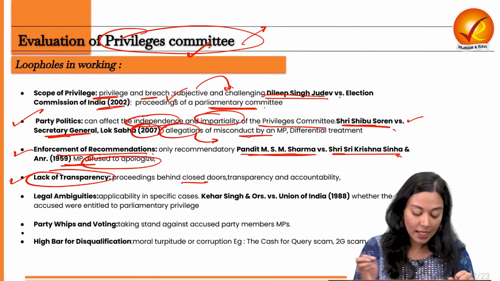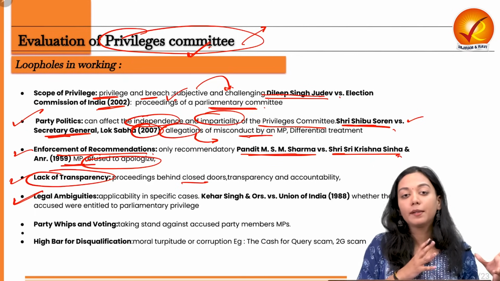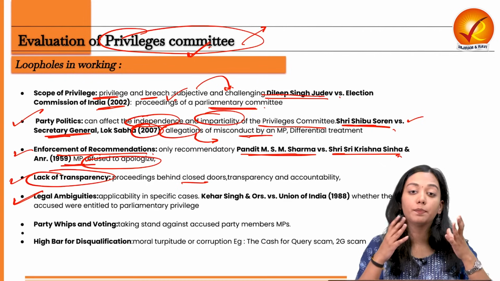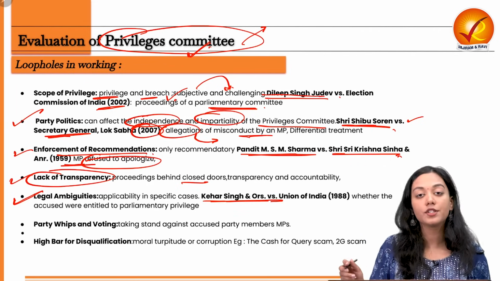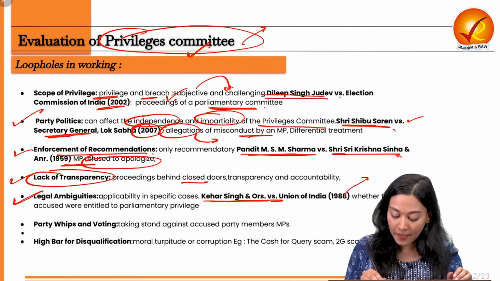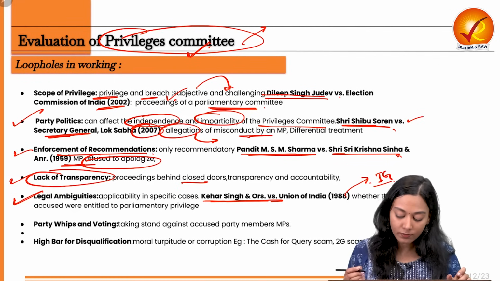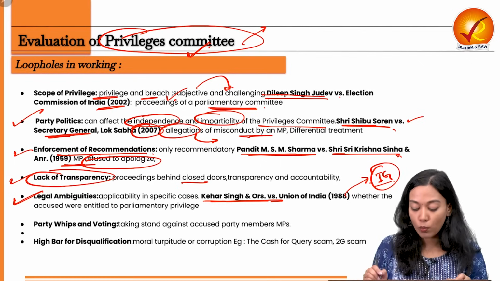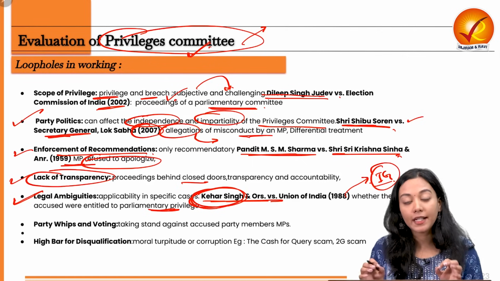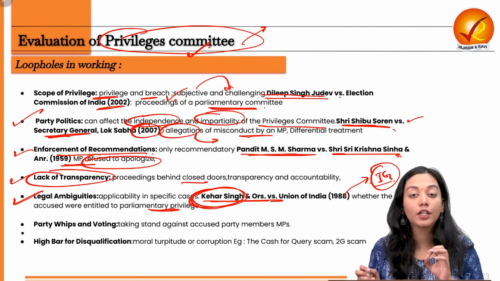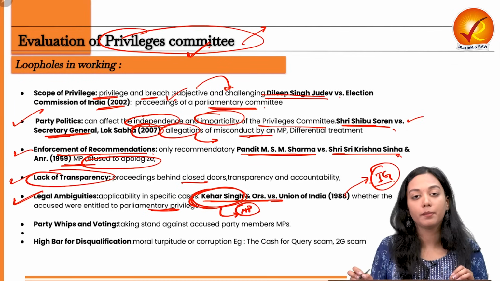Next are the legal ambiguities as to what areas the applicability of the privileges and breach applies to. This was seen in Kehar Singh and others versus Union of India, where the case was about the assassination of the then Prime Minister Indira Gandhi. The whole debate was whether Kehar Singh should be given parliamentary privilege, or whether he is entitled to parliamentary privileges, being the accused in the case while also being an MP of Parliament.